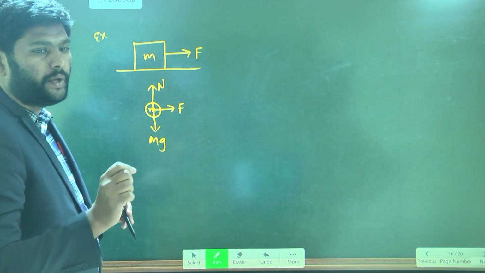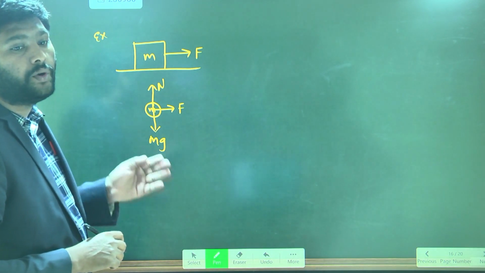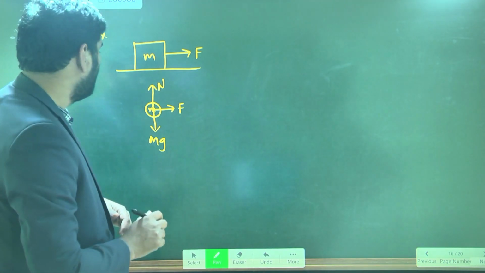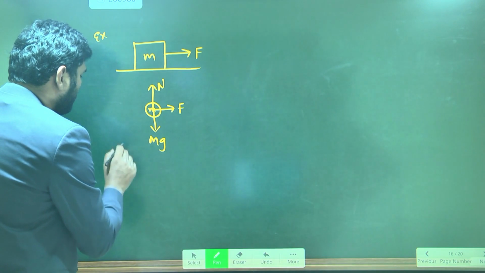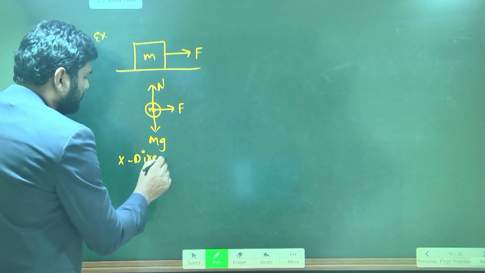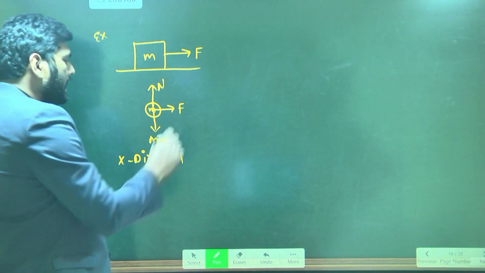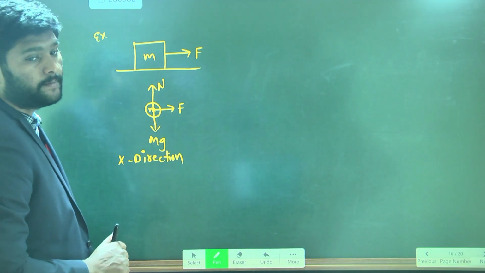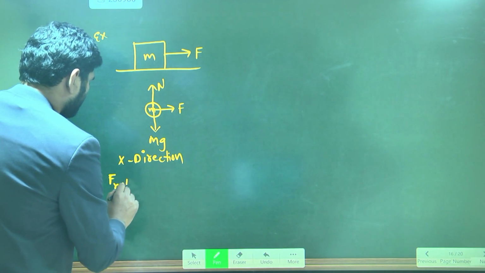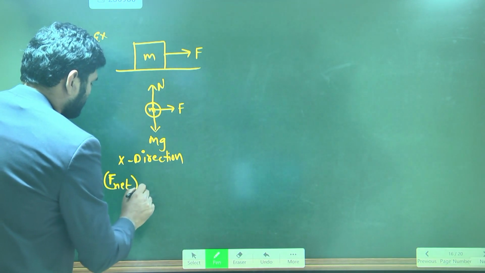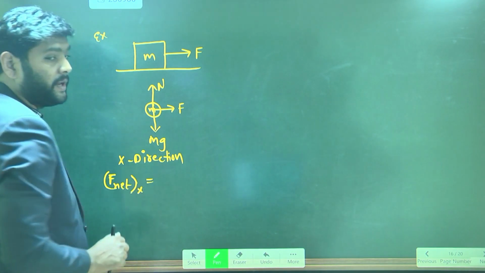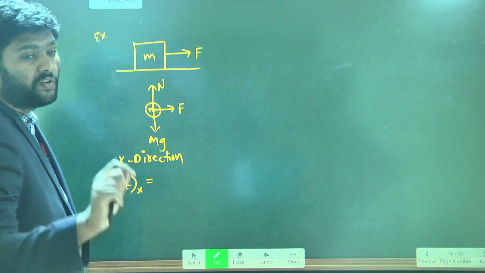The third step is to apply Newton's second law in x direction and y direction. Now I'll apply along x direction. Along x direction, how many forces are acting? Only one force is acting.